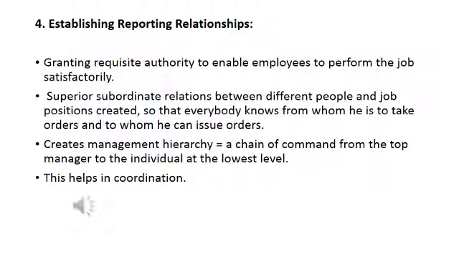Next step in the organizing process is establishing a reporting relationship. Reporting relationship means that we are going to make hierarchy of management here. We are going to make chain of command from top manager to the individual at the lower level. We will establish the relation of superior and subordinate here. Means if I am working in the organization, there will be clarity that from whom I will get orders and I can give orders to whom. Means who is my senior and who is my junior will be established here.